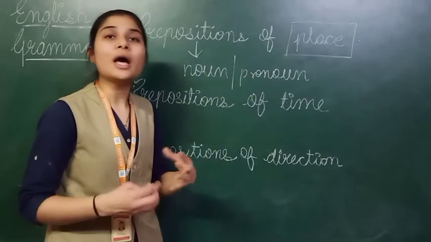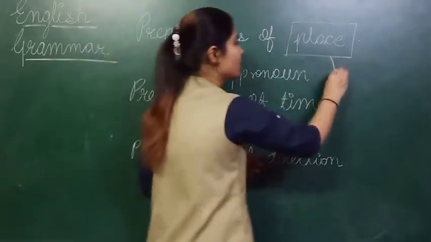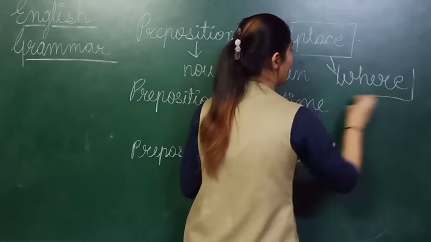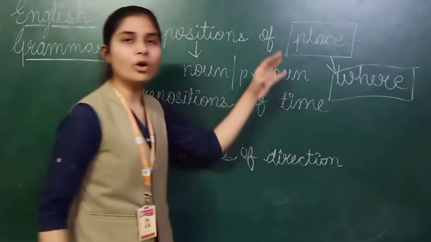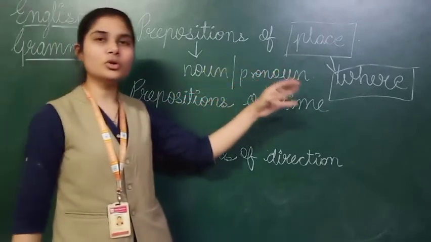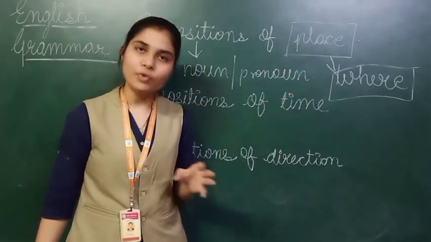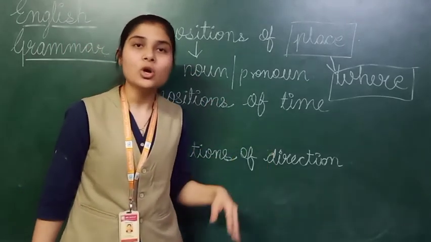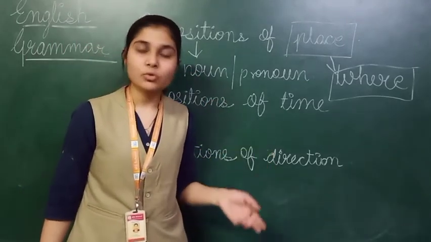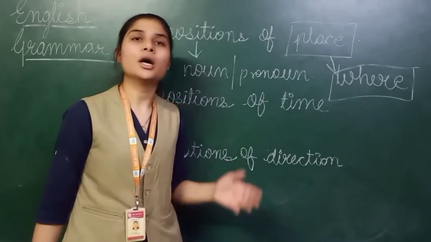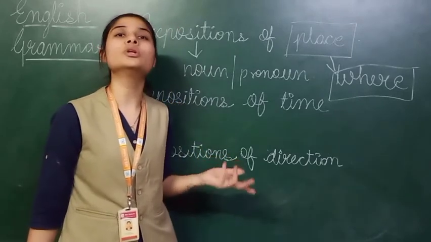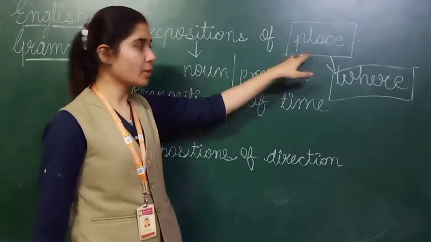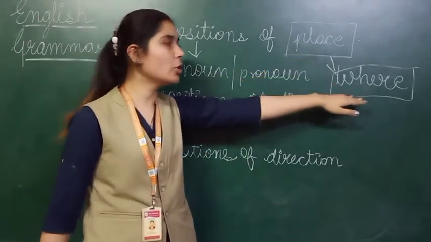So now where are they? They will answer only the question WHERE, as we learned at the time of adverb. So for place, they will answer the question where. So where something takes place or where something happens. कुछ चीज हुई तो लेकिन कहाँ हुई? अगर हम नाउन के बारे में बात करें तो वो खुद कहाँ है. So it will tell you about place, and we will come to know place by the word where.